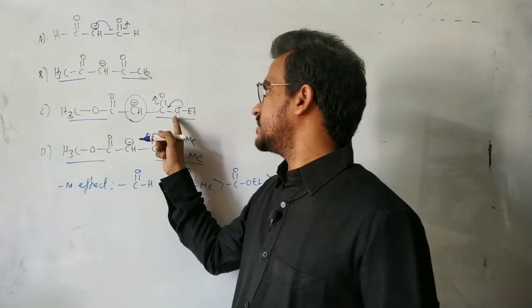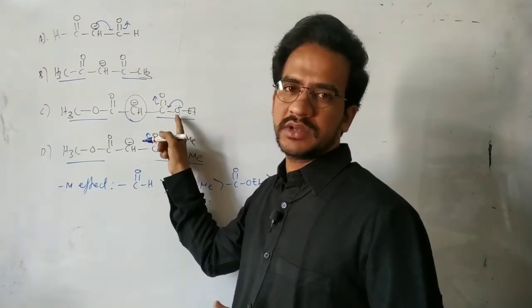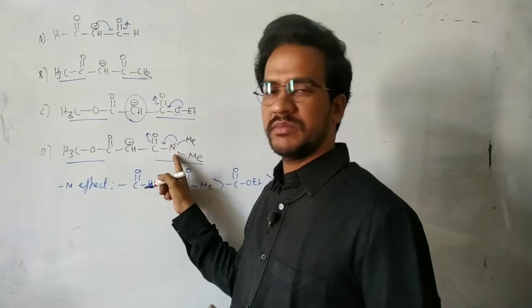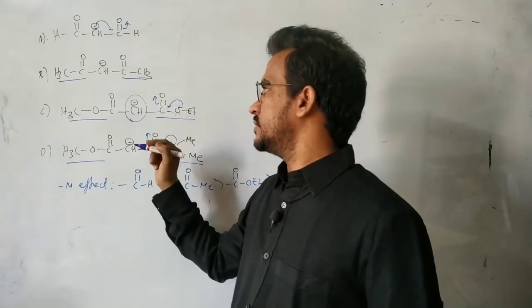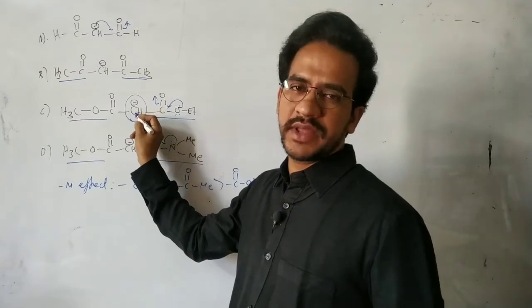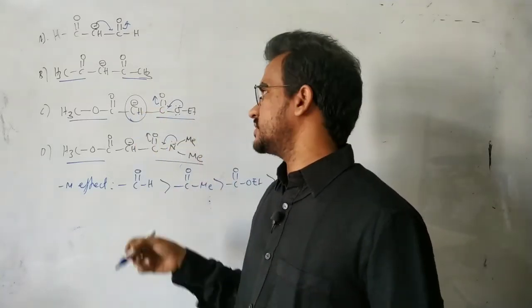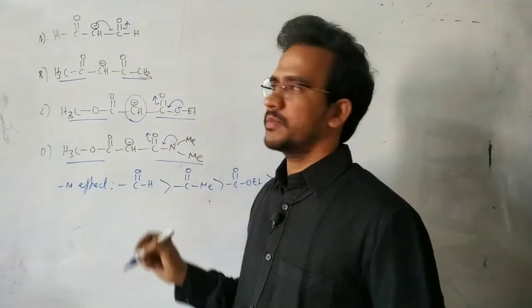In the ester, the conjugation with the lone pair of electrons on the oxygen is less compared with the nitrogen, because oxygen is more electronegative. So here, the CO group can also be involved in conjugation with the negative charge, slightly. That means the ester group is a stronger minus M group than the amide group.